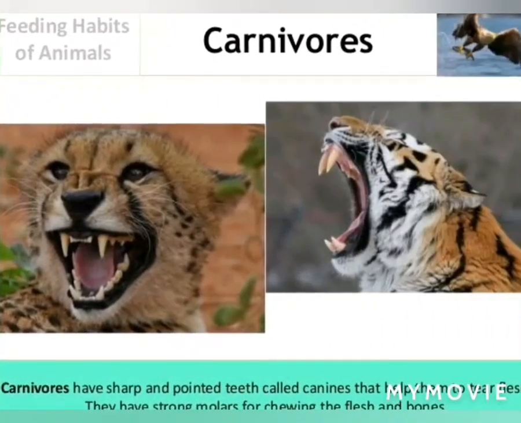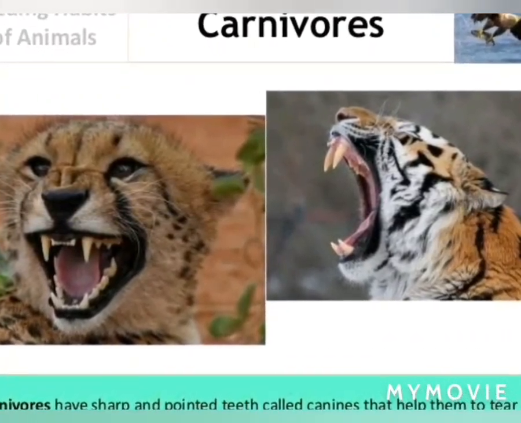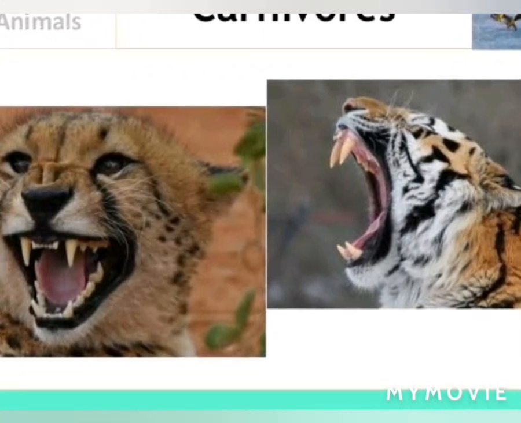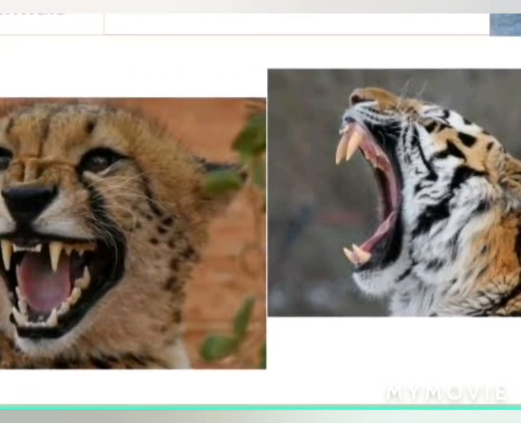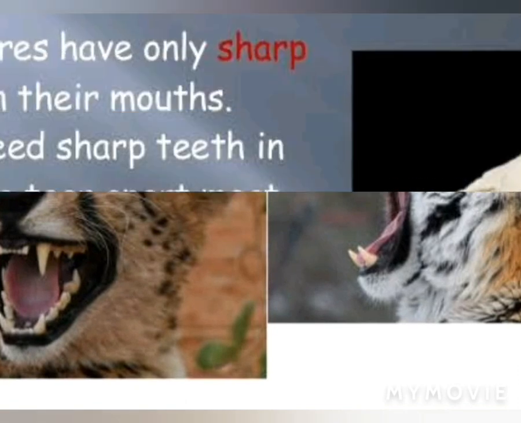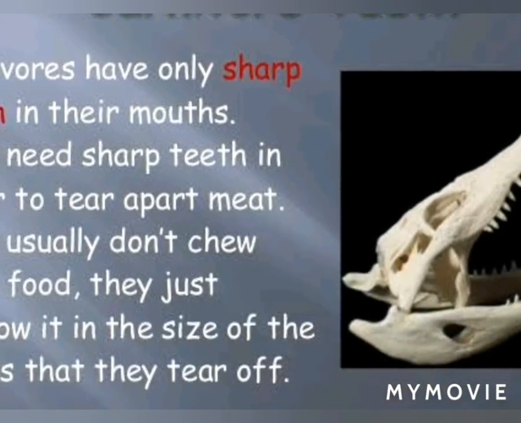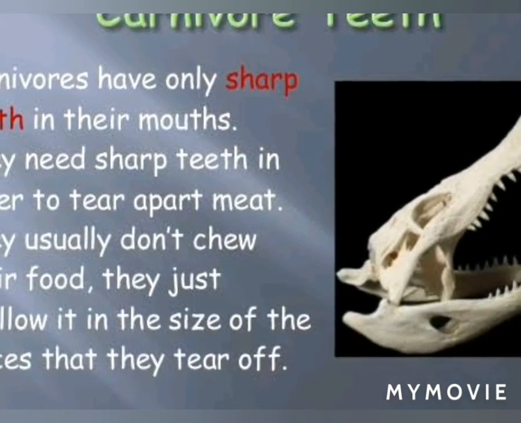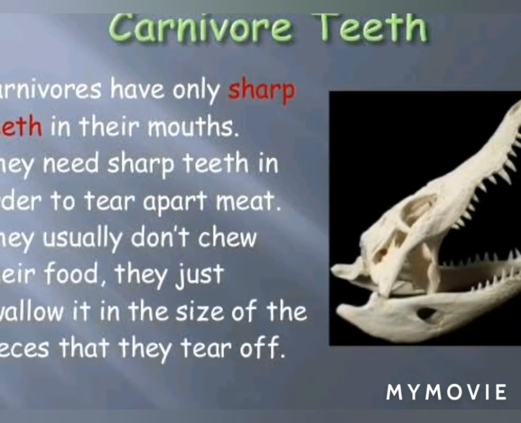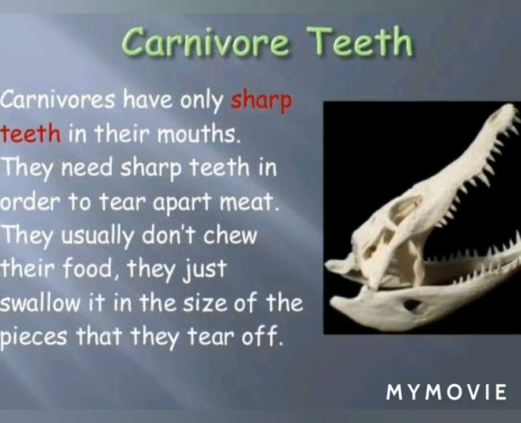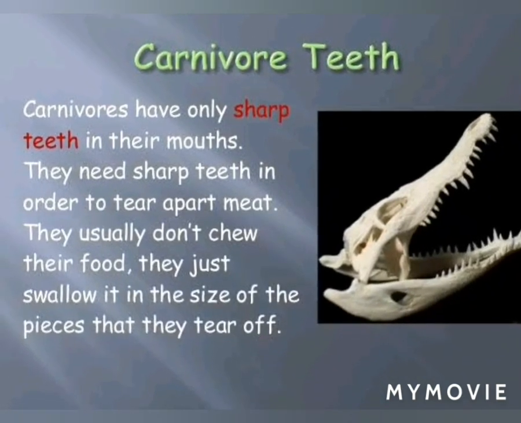So what kind of teeth do they have? They have sharp pointed teeth at the front that will tear their food, and very strong teeth at the back that will chew the flesh and the bones of that animal.